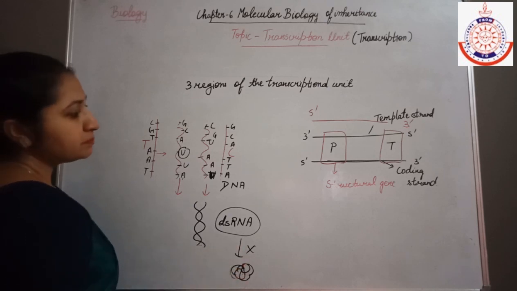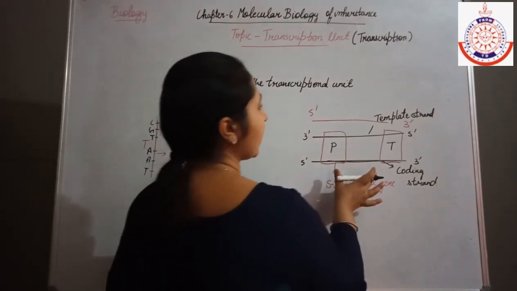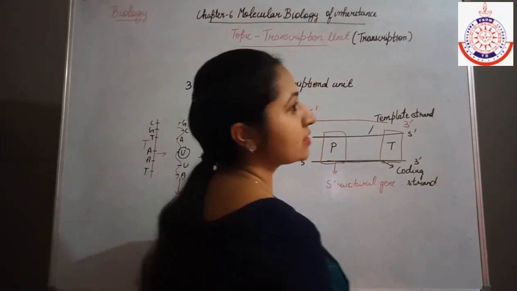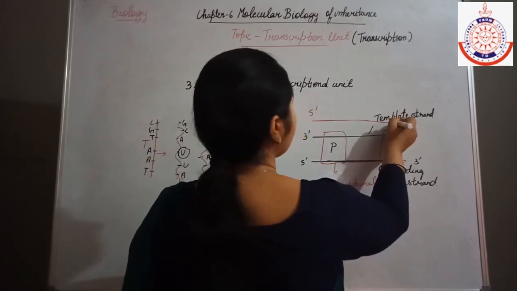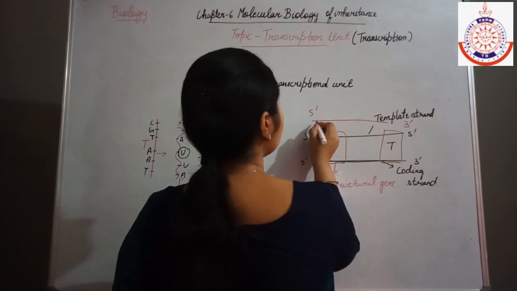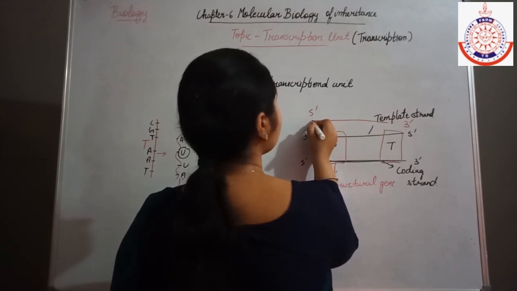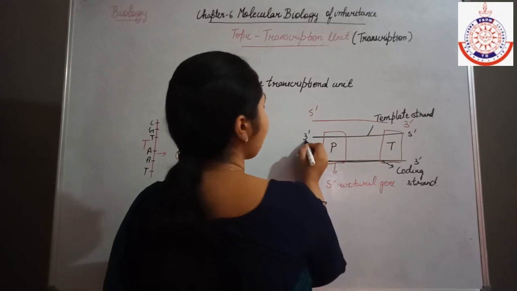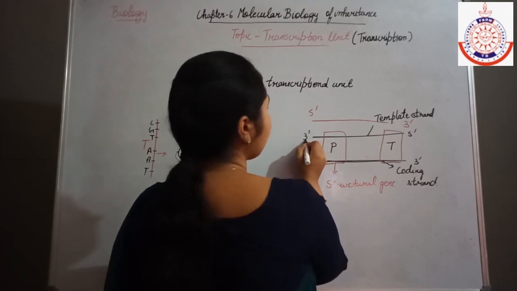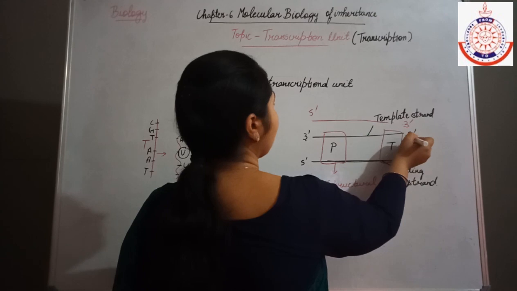So that's why only one strand is responsible for the synthesis of the RNA. And this is the template strand because the synthesis always occurs from the 5 prime to the 3 prime end, and the template strand has the polarity 3 prime end here and 5 prime end here.